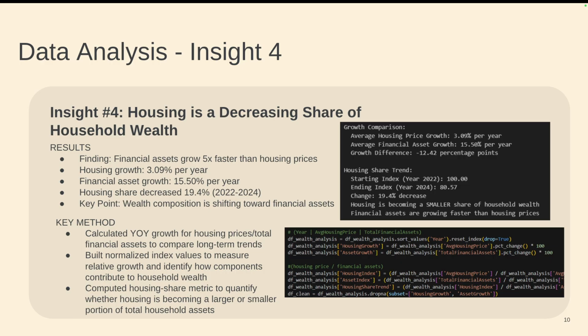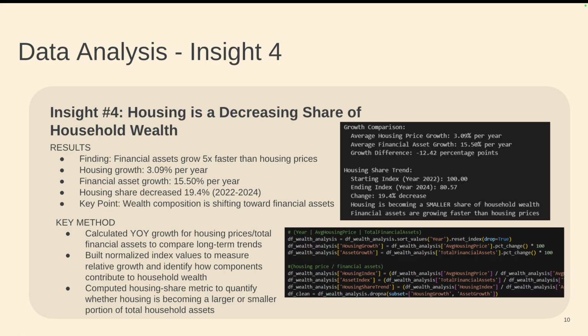For Insight 4, we looked at whether housing was increasing or decreasing as a share of the total household wealth. This was post-COVID, and we found that the financial assets were growing 5 times faster than the housing prices. We found the housing asset growth year over year, and then how this share fluctuated, which was a decrease.